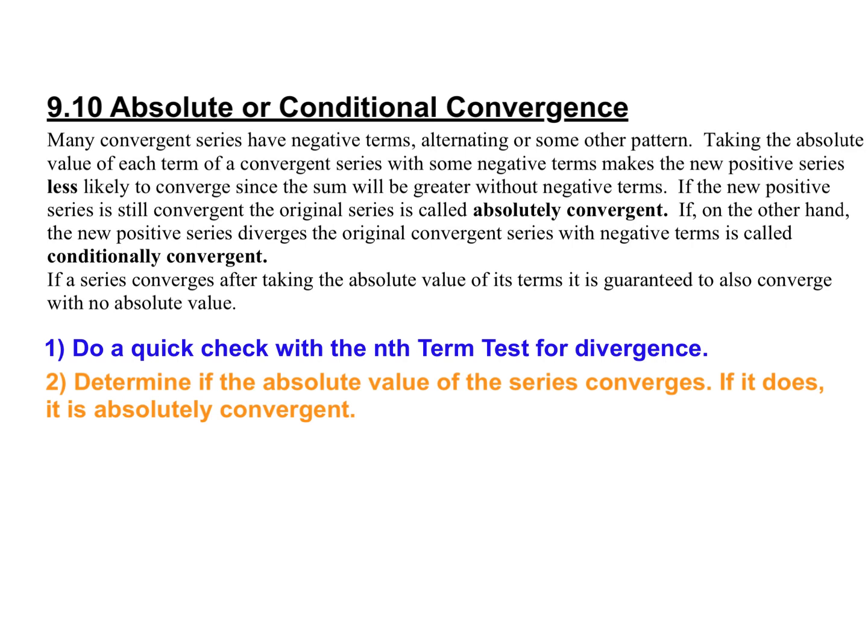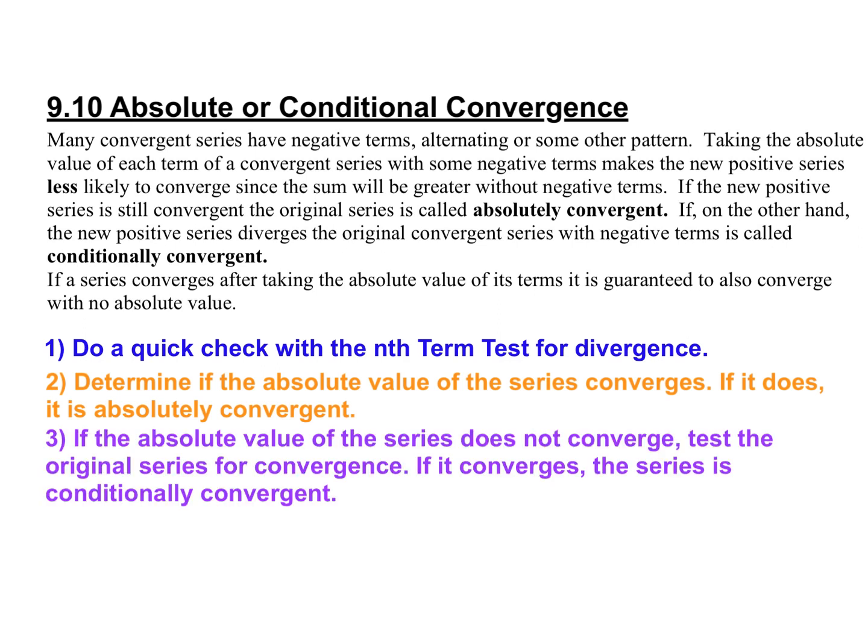Now, if the absolute value of the series doesn't converge, now you have to test the original series. If it converges, then it's conditionally convergent. So that's the case you don't want to have happen, right? You don't want to take the absolute value and find out that it doesn't converge, because then you have extra work to do to see if it's conditionally convergent. But that's where that nth term test right at the beginning is important, because a lot of the times that'll rule it out to begin with, and you just won't have to do either steps 2 or 3.